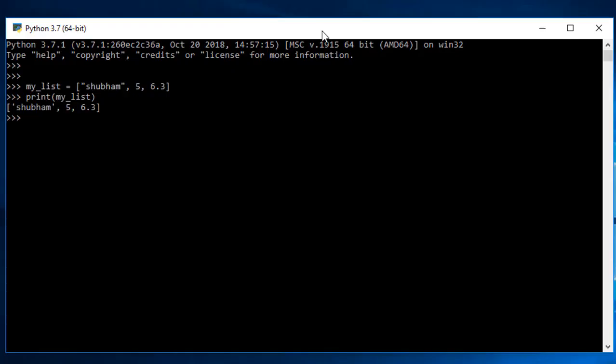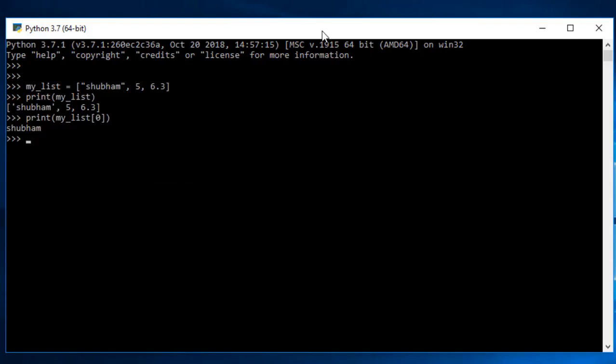Now I think that it is the right moment for you to understand the numbering system and the address of all the different types of data that we are using. So if I talk about 0, at any point of time, if I say give me the 0th element, that means I want the first element. So if I print the 0 element of this list, let me take print, and I open a bracket, give which element I want, and then close the bracket. And if I press enter, you can see 0 element means I got Shubham.